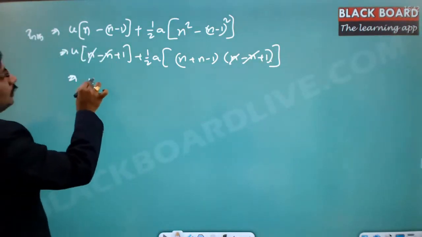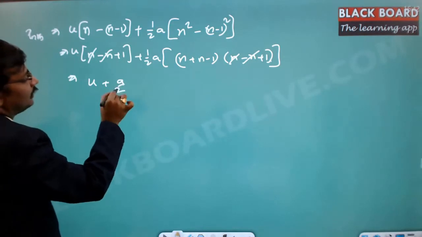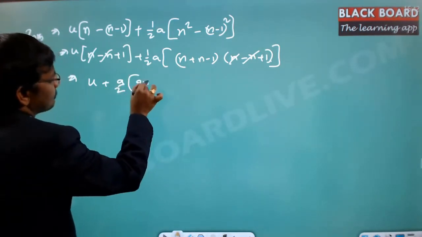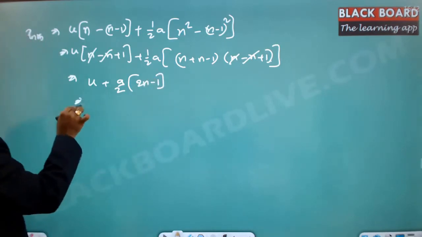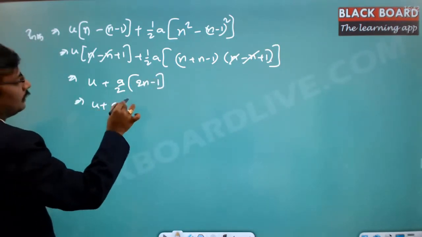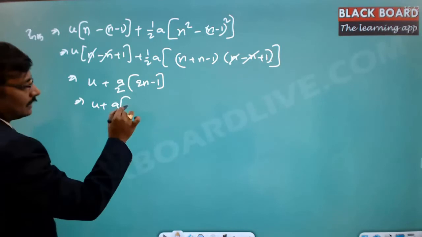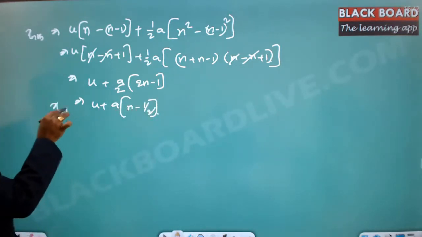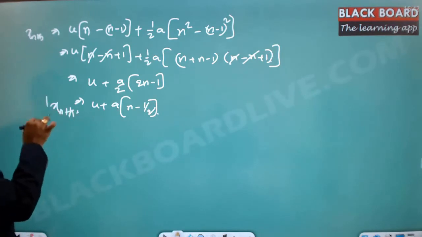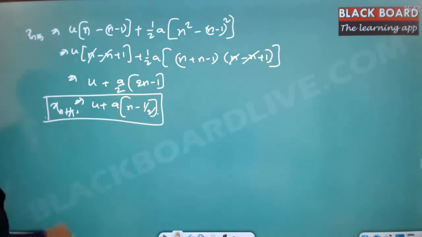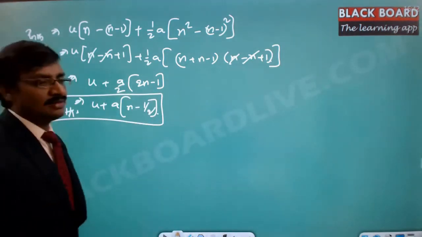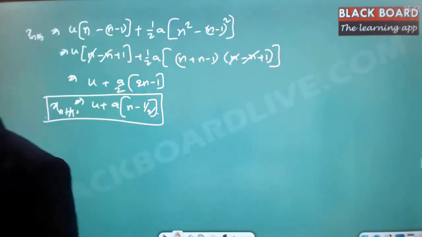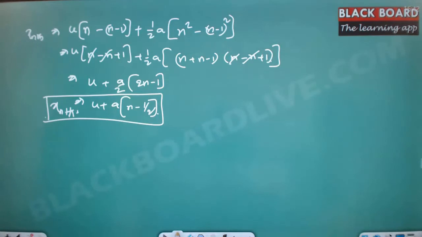This is going to be u plus half a into 2n minus 1, or this can be expressed as u plus a into n minus 1 by 2. So this is the displacement that I traveled in the nth second. Got it? Displacement I traveled in the nth second. So here this is u plus a into n minus half.